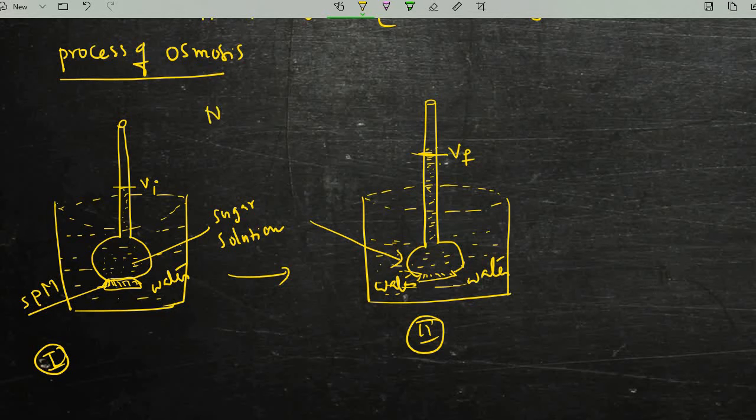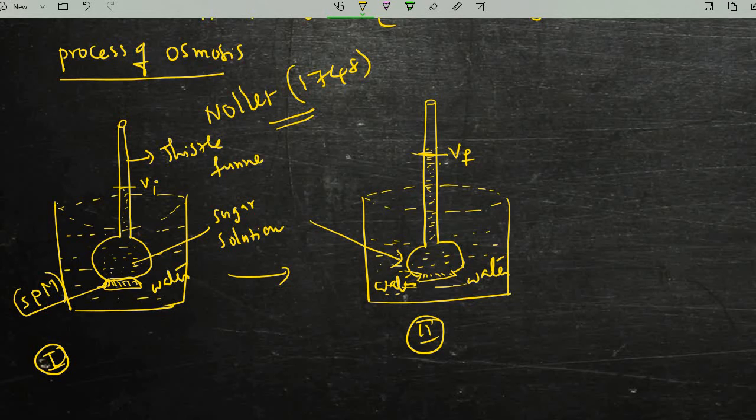The scientist who explained this, Nollet, demonstrated it in 1748. Extensive study of the phenomenon was conducted not earlier than the middle of the 19th century, but a piece of parchment was tightly stretched, which I am now calling SPM in recent advanced studies. Earlier they called it parchment paper. This funnel they call a Thistle funnel.